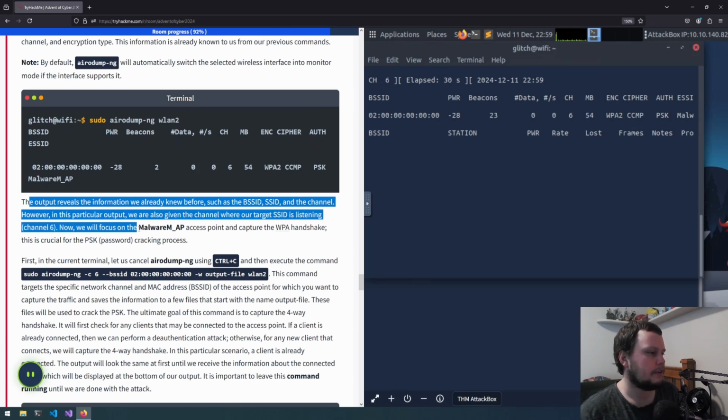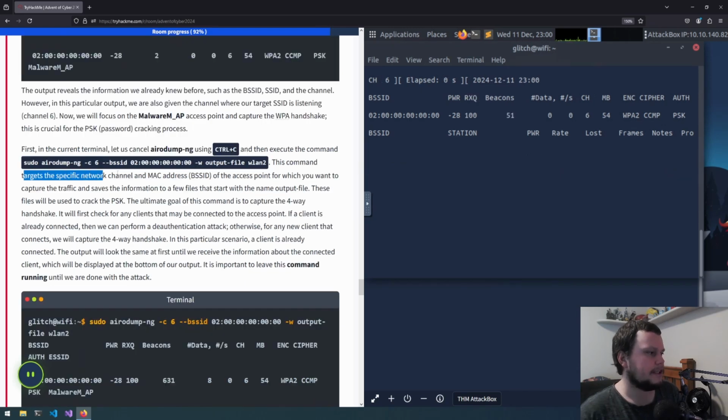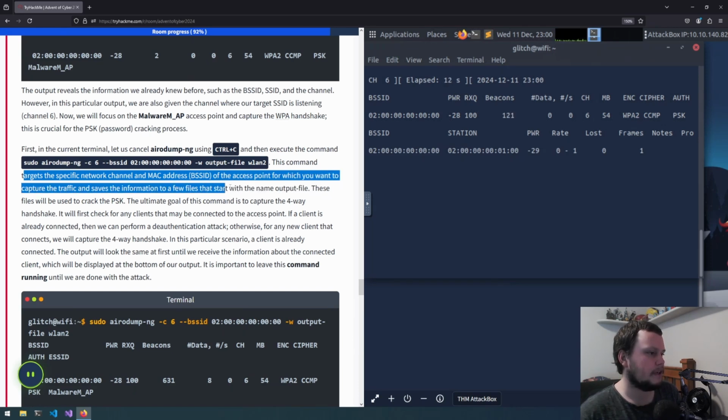Now we'll focus on the malware AP access point and capture the WPA handshake. So we'll cancel that, and we'll now do sudo airodump-ng, channel 6 and BSSID 0200000000, and we will output it to output-file and using WLAN2. So we're targeting the specific network and MAC address of the access point for which we want to capture the traffic and save the information to a few files that start with the name output-file.